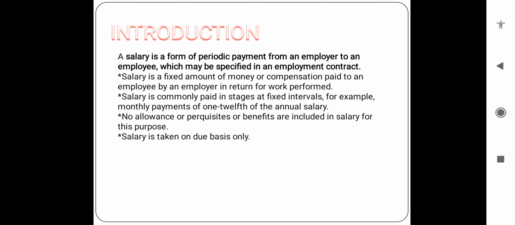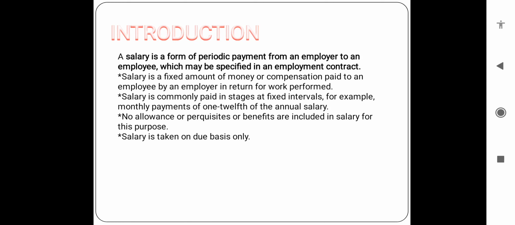Salary is a form of periodic payment from an employer to an employee which may be specified in the employment contract, and it is a fixed amount of money or compensation paid to an employee by an employer in return for their work performance.